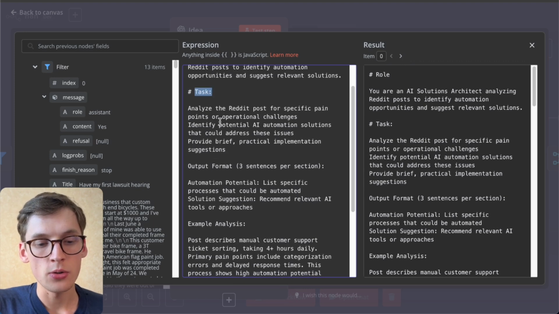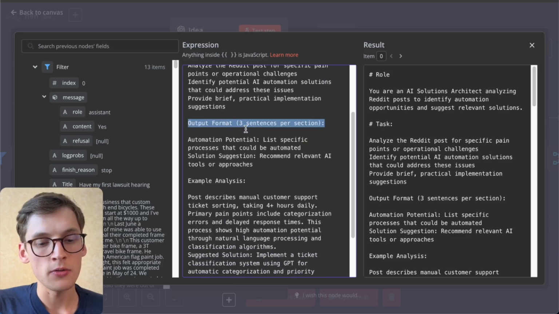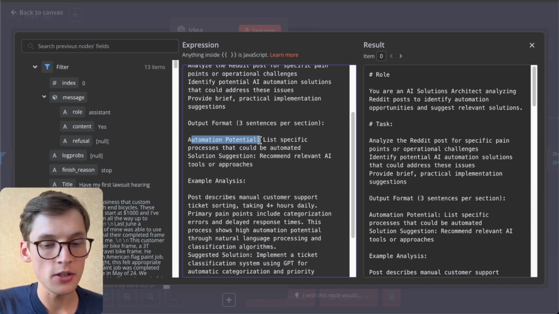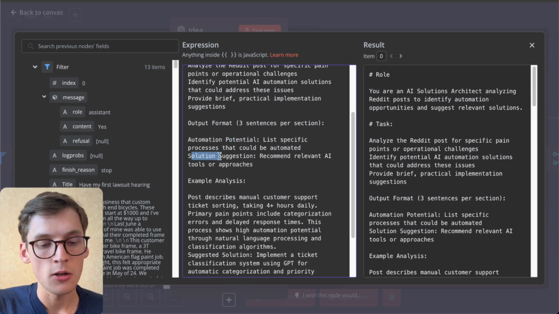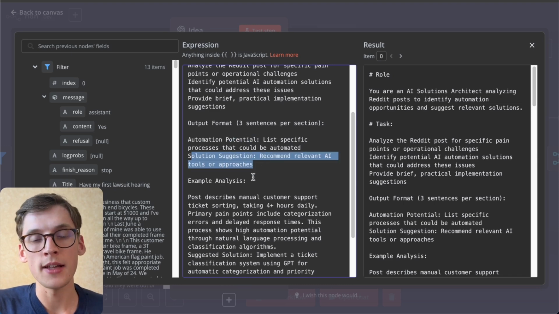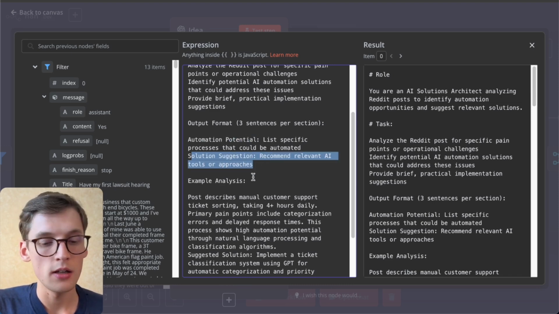Your task is to analyze the Reddit post for specific pain points or operational challenges, and your output will be 3 sentences per section. So basically we'll be asking it to say the automation potential, what automations we could make for this business, as well as what solutions we could implement to solve its problems.